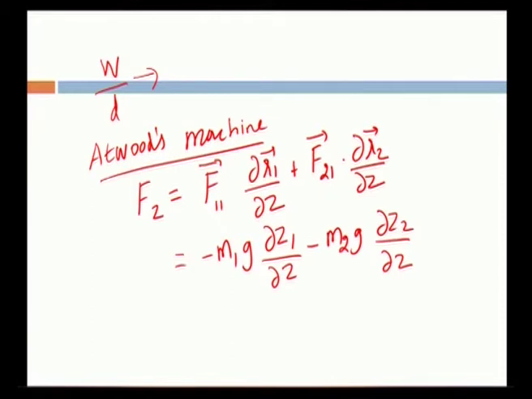So, force equals mass into acceleration. This is how the generalized force in Atwood's machine can become. Now, let us do a simple example about this canonical momenta and generalized force.